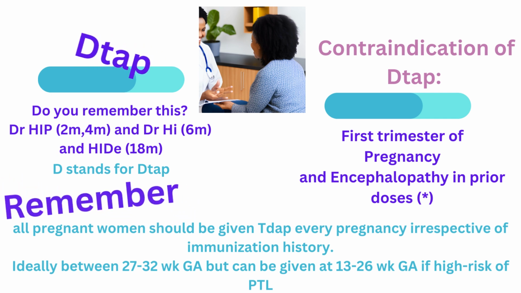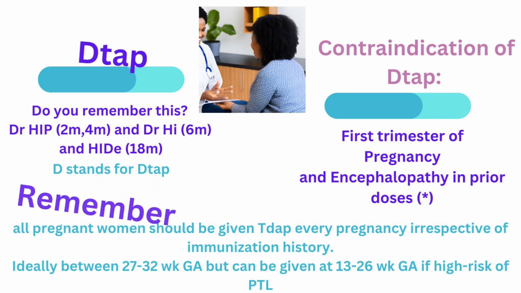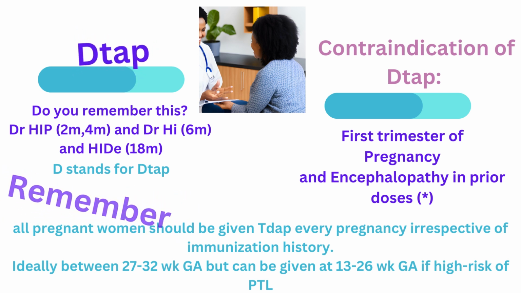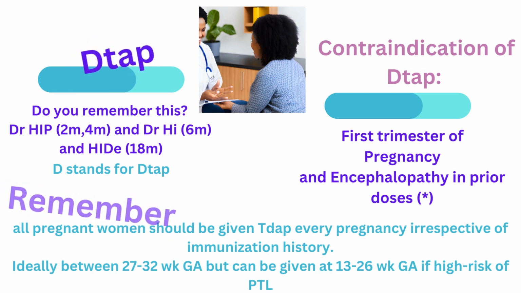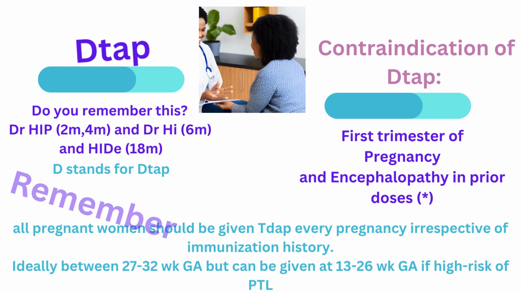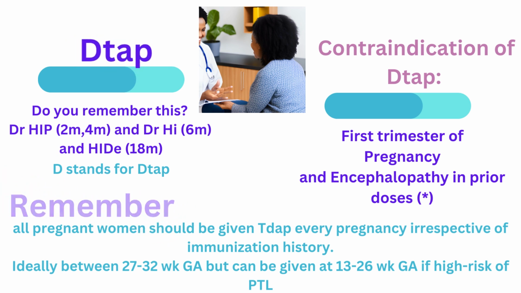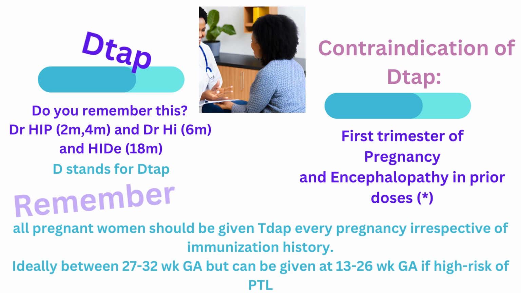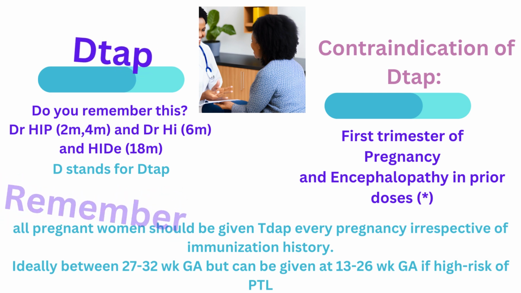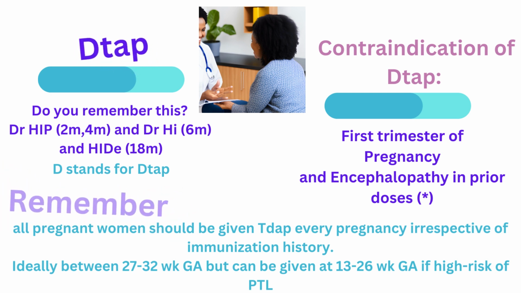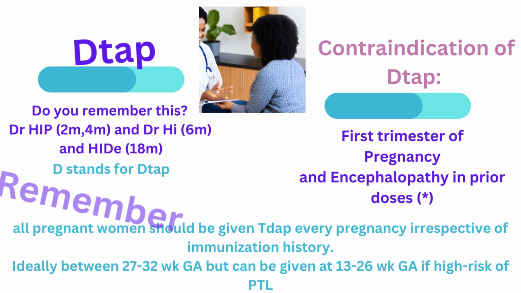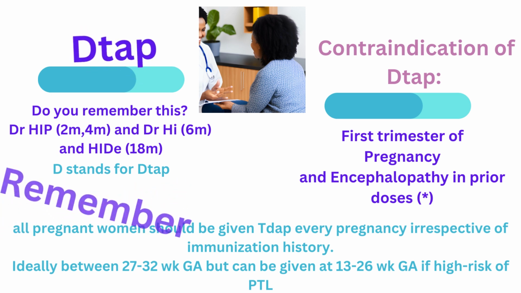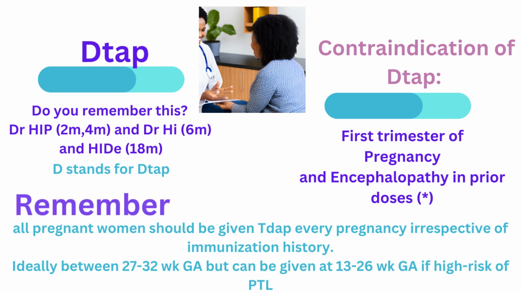So you can just write down 28 weeks of gestational age. But in case there is a risk for preterm labor, we can give the vaccine at 13 to 26 weeks of gestational age. So the ideal week is 27 to 32, but it can be given at 13 to 26. In the first 12 weeks, we don't give the vaccine to pregnant women.